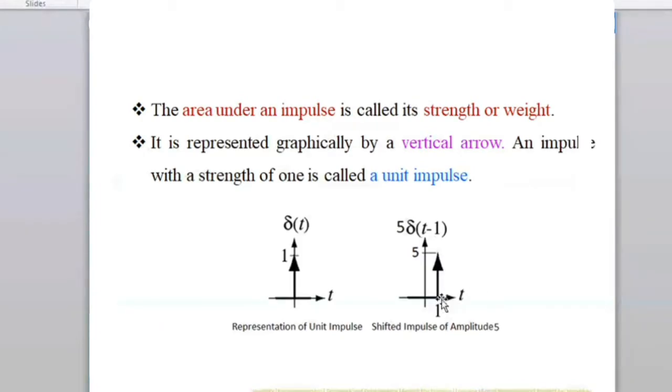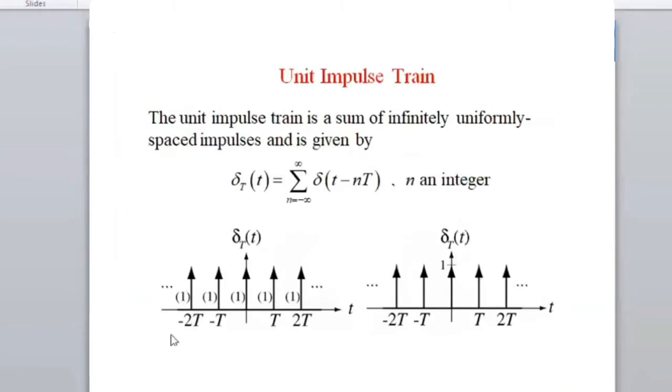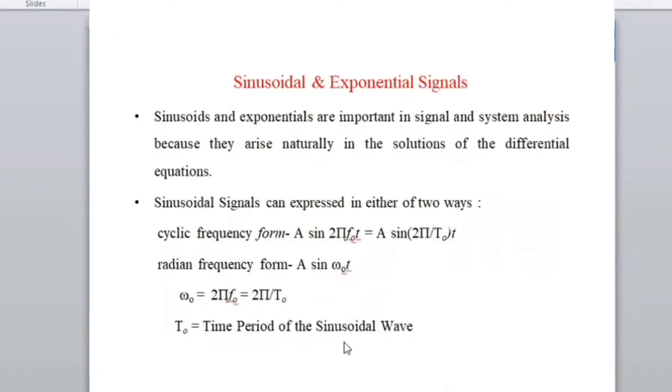As you keep on changing the t value as well as this particular value, you will get some values instead of zeros. That's what you can see happening here. For different values of t, if you keep on changing, you will get the same thing. This is called an impulse train.